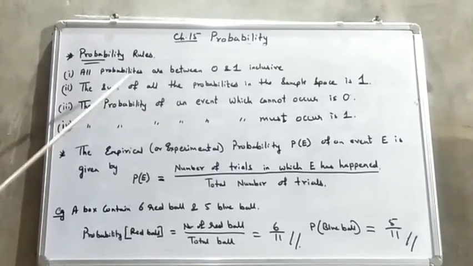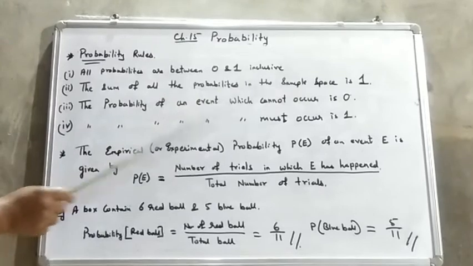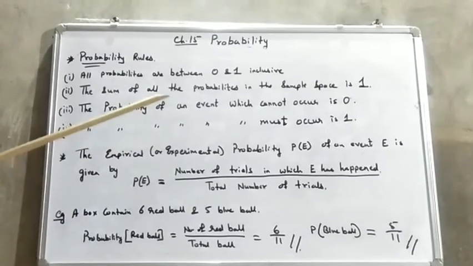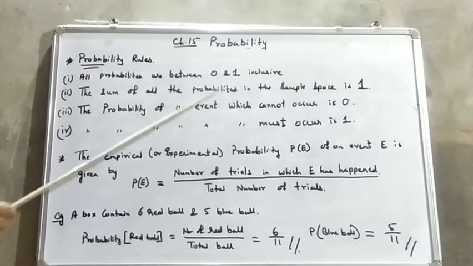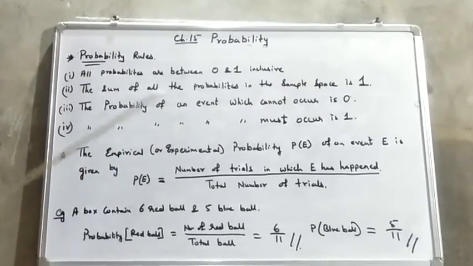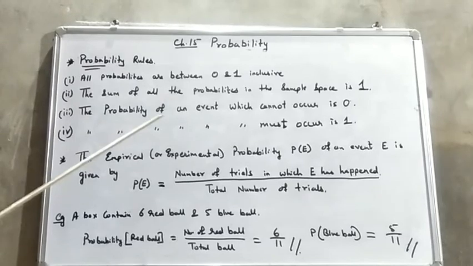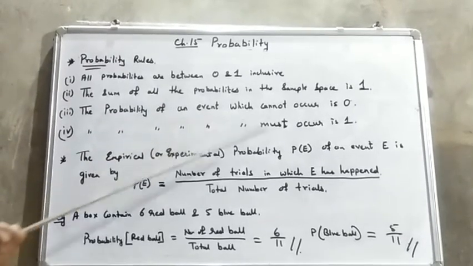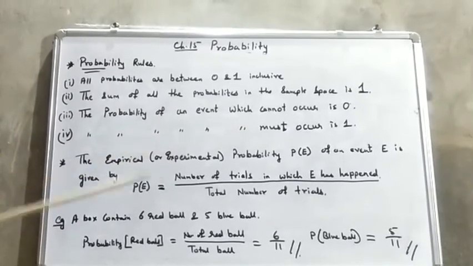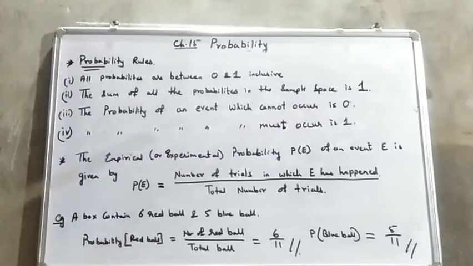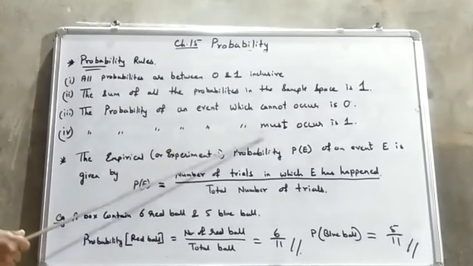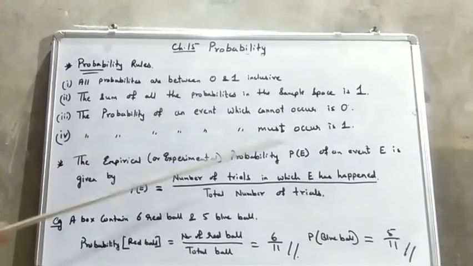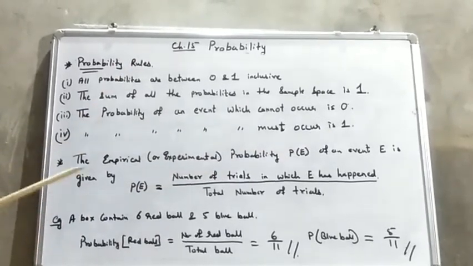The sum of all the probabilities in a sample space, whatever the example or sum is given to you, will be 1. The probability of an event which cannot occur, which will not occur, will always be 0. And the probability of an event which must occur, which is sure to occur, is always 1.